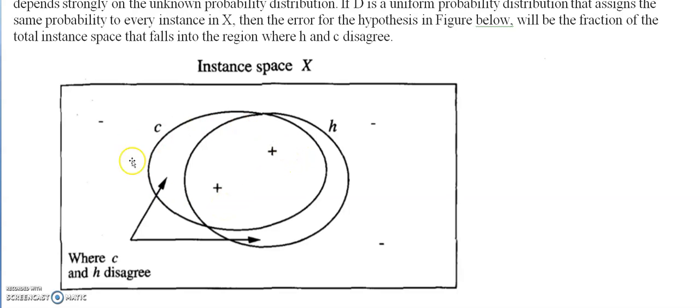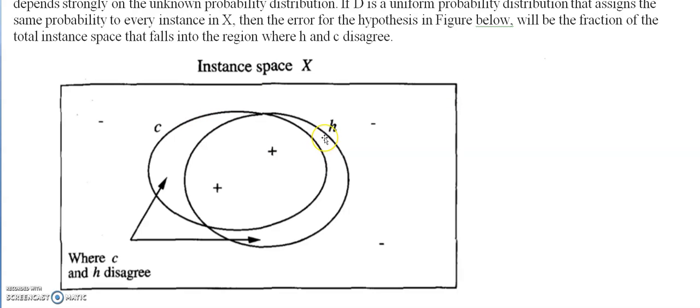The instances inside C are members of class C. Now we are looking for some hypothesis which gives the exact result as the target function C. This is the proposed hypothesis.